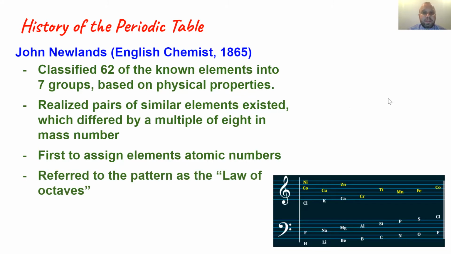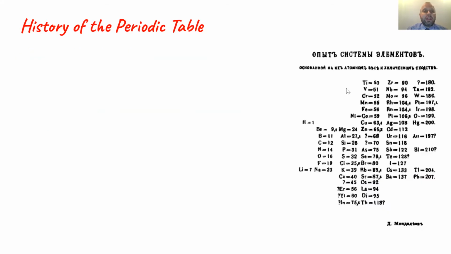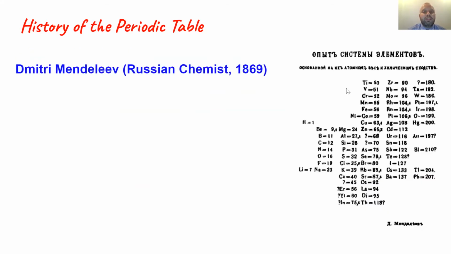Okay, our second scientist is a person by the name of Dmitri Mendeleev. This is only 4 years later. Dmitri Mendeleev is a Russian chemist. If you look on the side, there's a picture of what information was known at the time. Obviously this is not writing that is legible to us for the most part, but if you look here, you'll notice some commonalities to our current periodic table.